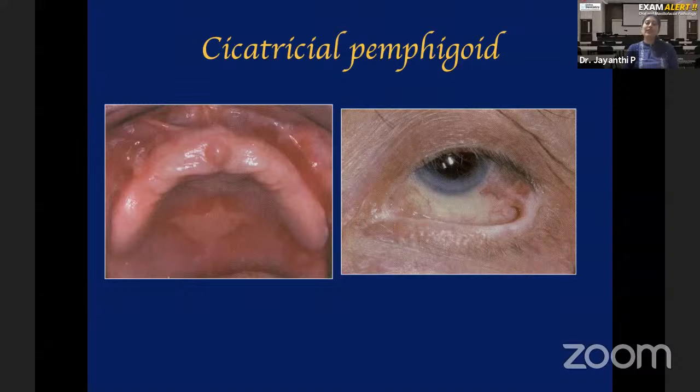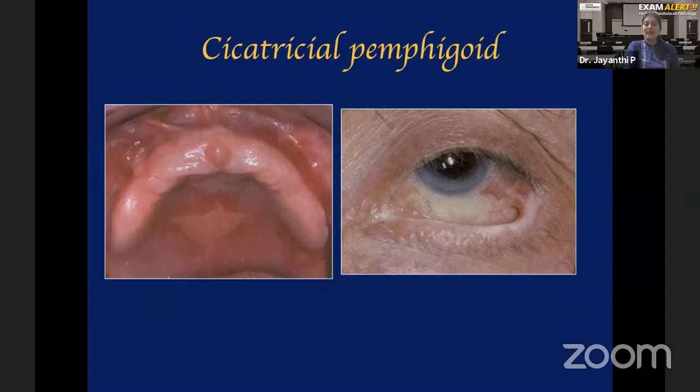First, talking about cicatricial pemphigoid. In addition to the oral mucosa, I have also shown a picture of the eye. So that itself will tell you, in addition to skin and oral cavity, in cicatricial pemphigoid the patient also has involvement of the conjunctiva and the eyes. So vesiculobullous lesions will occur in the conjunctiva in these patients. So conjunctival mucosa is also involved here. That's the first difference. Second difference is that the term cicatrix, why is it called cicatricial pemphigoid?